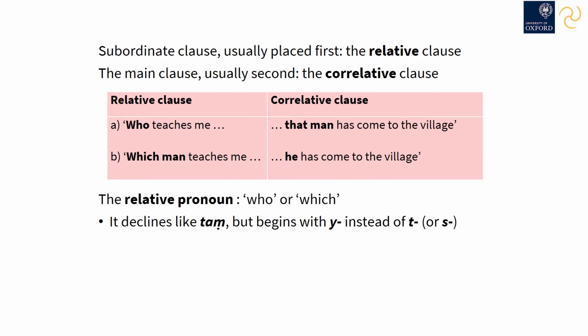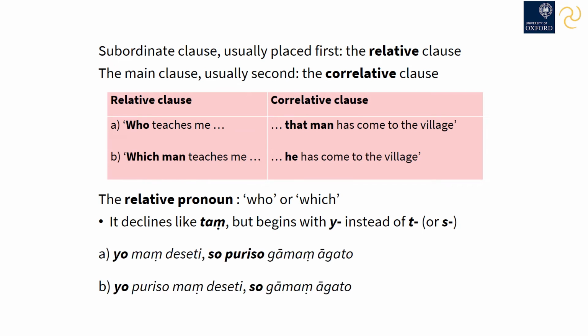To make this type of statement, the relative clause is created by using a relative pronoun. The relative pronoun means who or which, and it declines exactly like tam, the regular pronoun, except that it begins with the semivowel ya instead of ta or sa. So in Pali, our example sentence would be stated as follows. Yo maṃ deseti, so puriso gāmaṃ āgato.